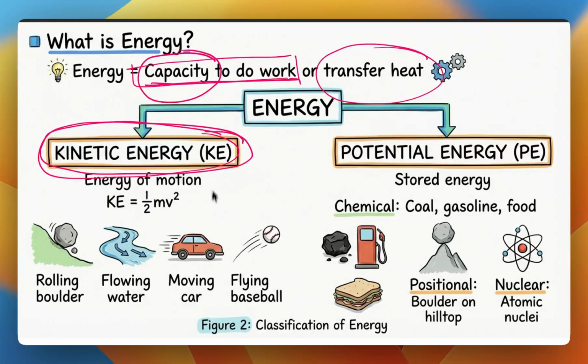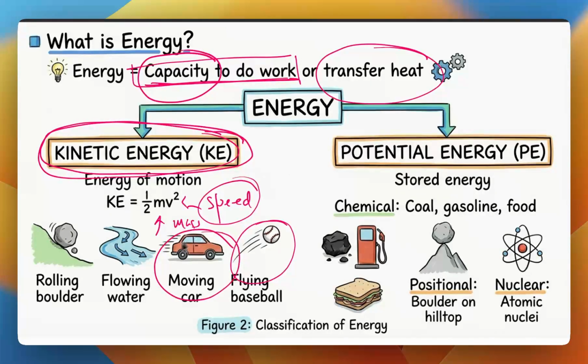It's a very easy formula to calculate how much energy a particular object has. That is half m v squared, where m is the mass and v is the speed at which it is moving. So any moving ball has kinetic energy. A moving car has kinetic energy. Flowing water, because it is also moving, has kinetic energy. Any boulder rolling down the hill has kinetic energy. So anything which is actually moving has kinetic energy, and we can simply calculate it using a very simple formula, half m v squared. But we'll look into all this when we look at it from the angle of physics.